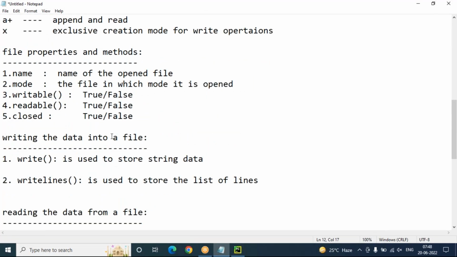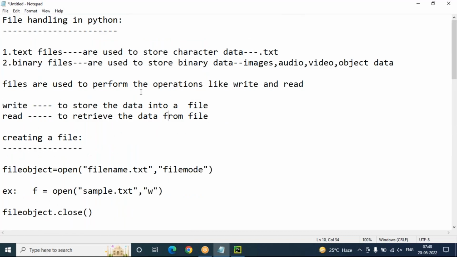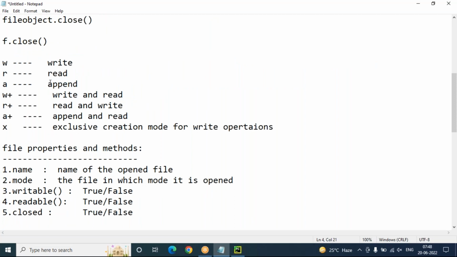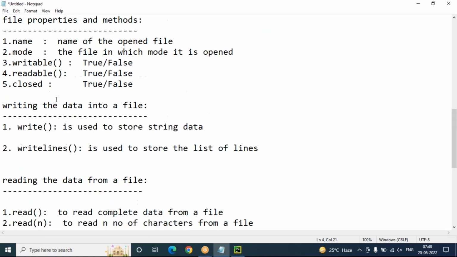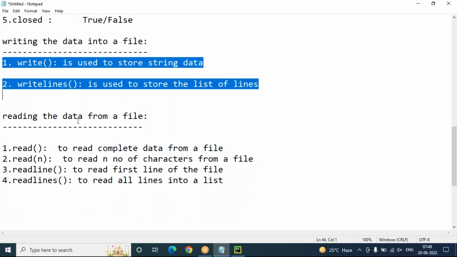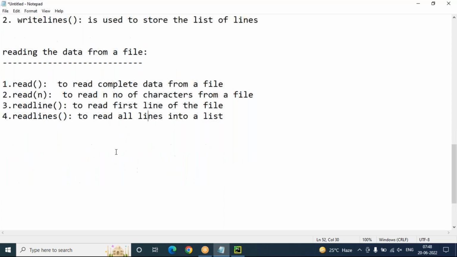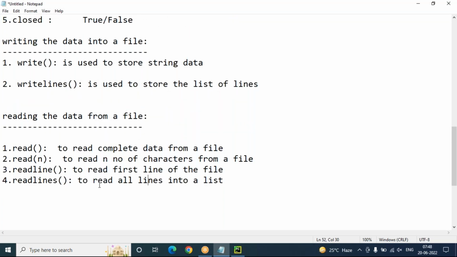So what is a storage area? How many types of storage areas are there? What types of files are there? How to work with text files? What modes are available? How to get the properties and methods of the file? How to write data using writelines? How to read data using read and readlines. So tomorrow we'll continue from here onwards, where we stopped.